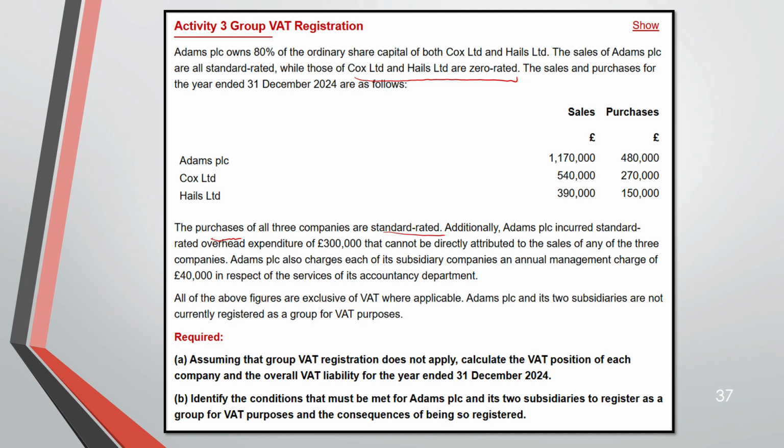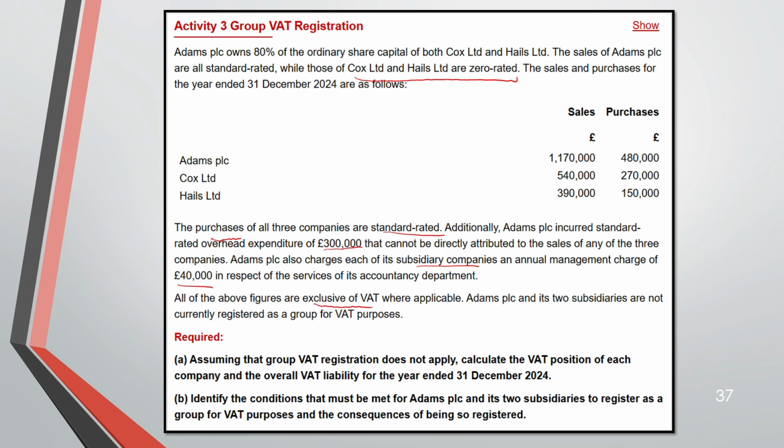Additionally, Adam incurred standard rated overhead expenditure of 300,000 that cannot be attributed to the sales of any of the three companies. Adam also charges its subsidiary companies a management charge of 40,000. All of the figures are exclusive of VAT.